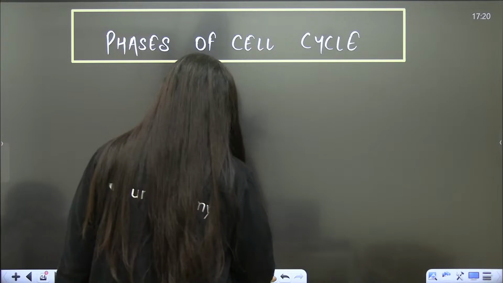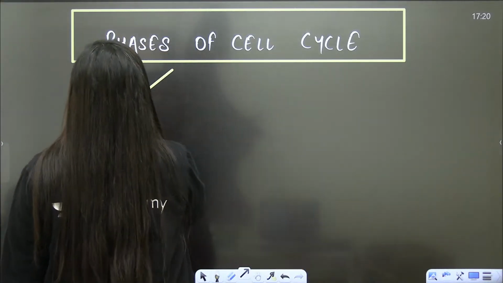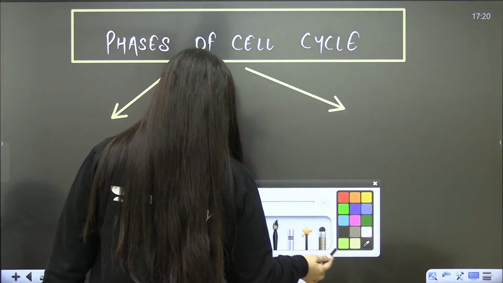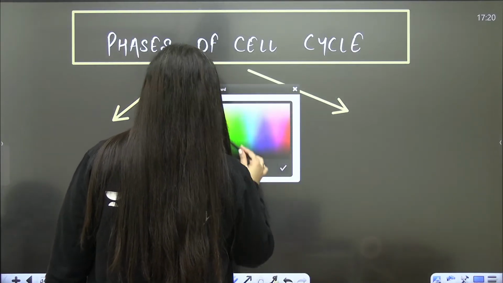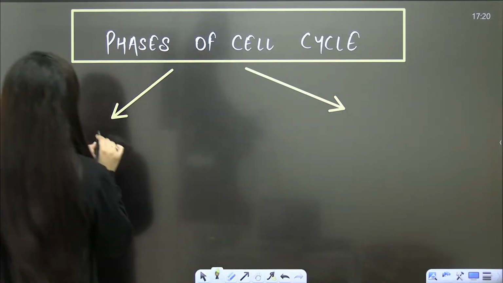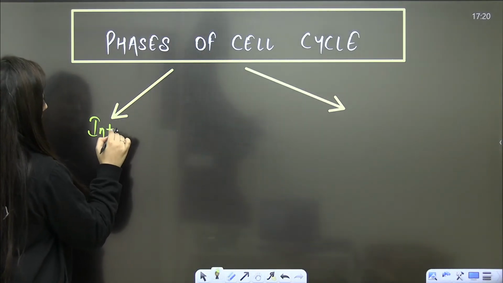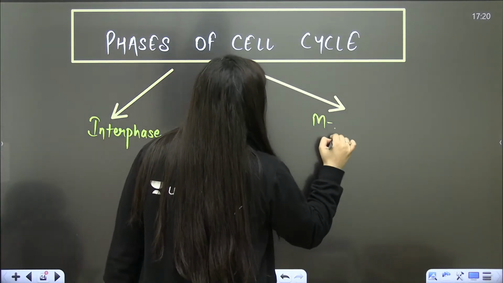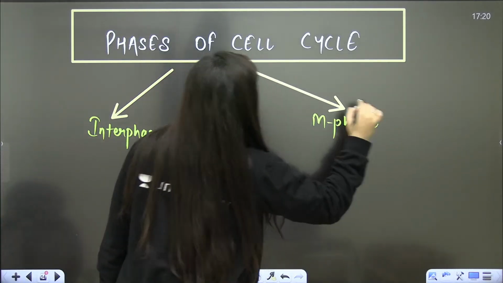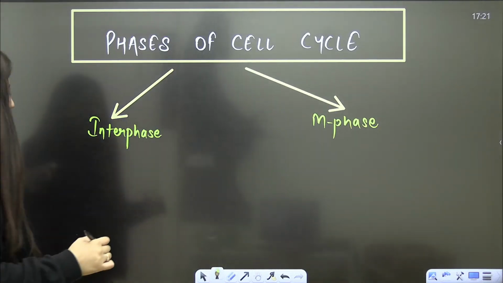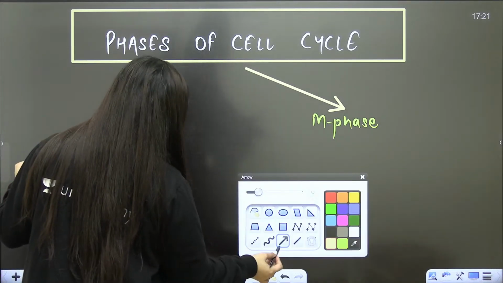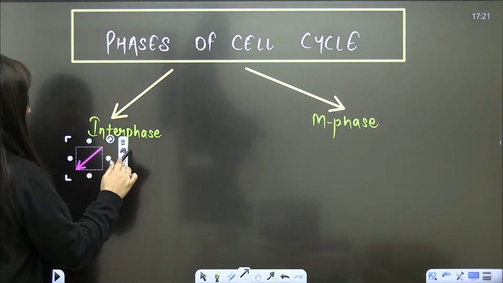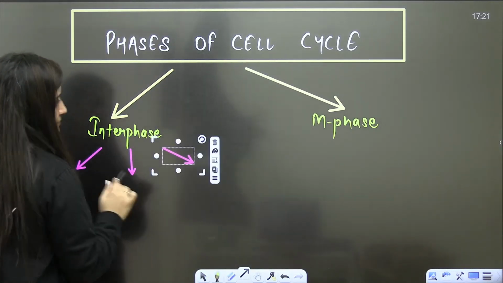Okay, so in phases of the cell cycle, I told you about interphase, and about the S phase. Now, students, this interphase is further divided into some substages.